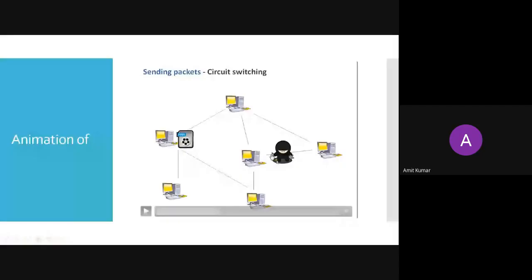So we have developed another type of switching that is known as packet switching. We will see how the message travels in packet switching. In packet switching, the message will travel from different paths. It will not follow the same path. So that is the main difference between circuit switching and packet switching.